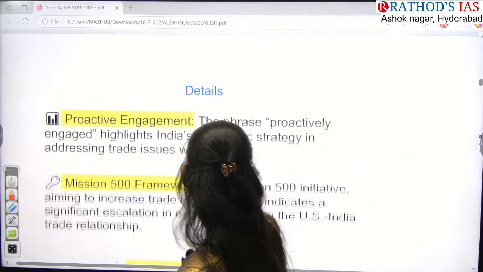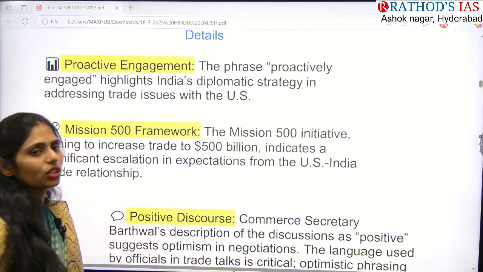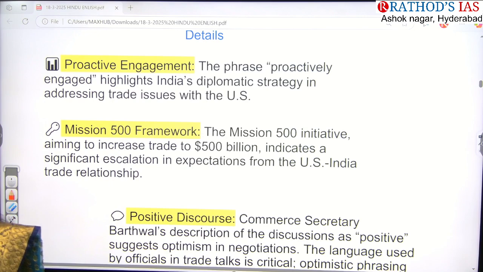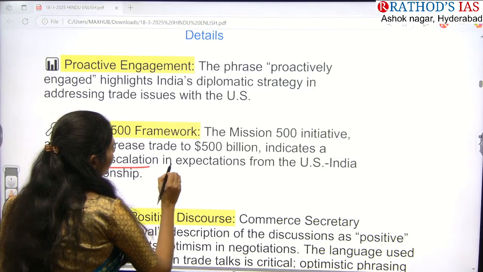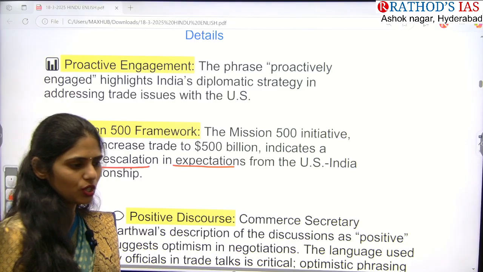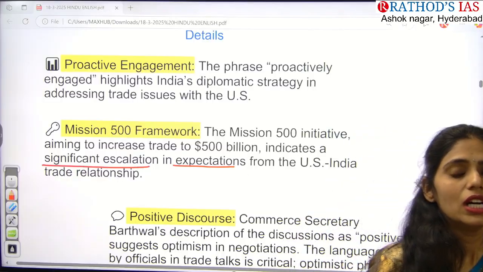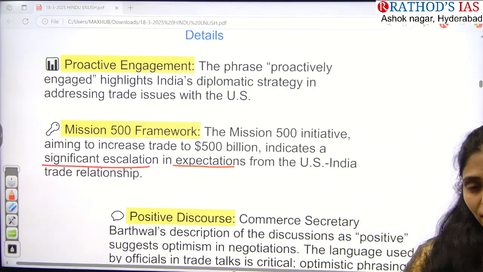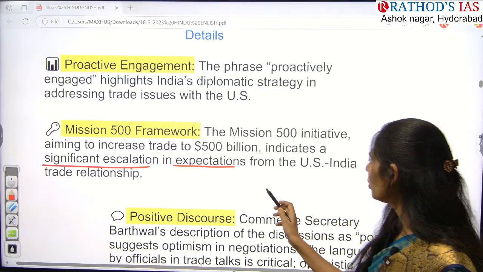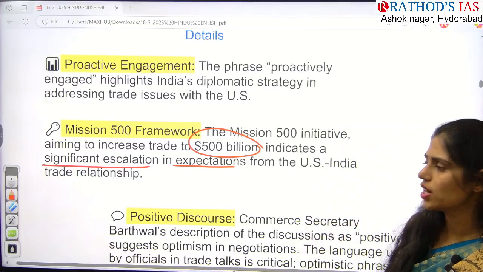And next one here is we have a mission called Mission 500. Under this initiative, we want to improve trade to $500 billion. It indicates that there is significant escalation in expectations from India-US trade. Already we know that we want to improve trade, especially US wants to increase exports of defense to India. That means they want to increase this trade to $500 billion. It is one of the recent advancements.